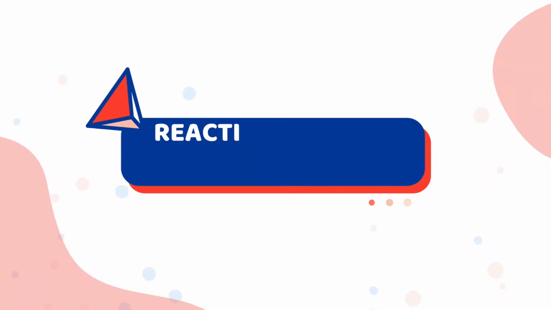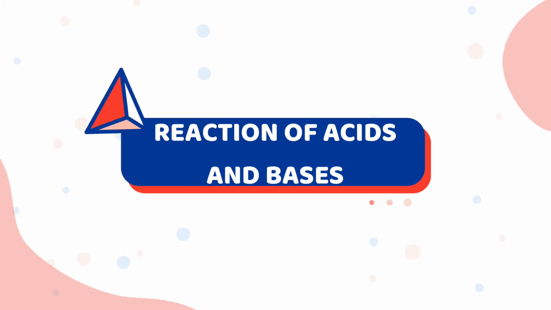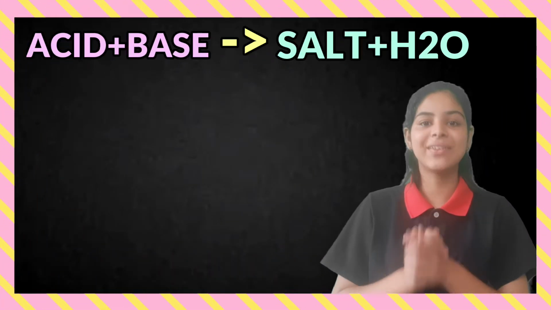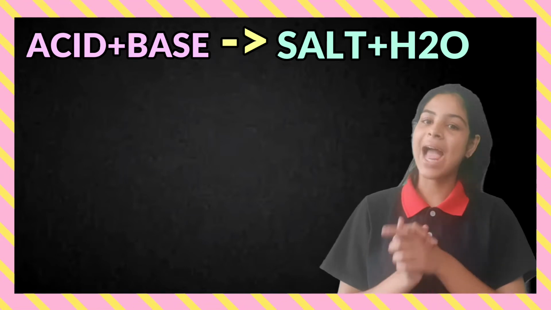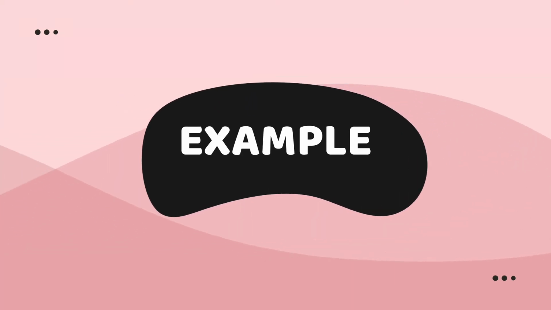First of all, we are going to react acids and bases together. Whenever acids and bases react together, they will always form salt and water. This is fixed. Let me take an example.